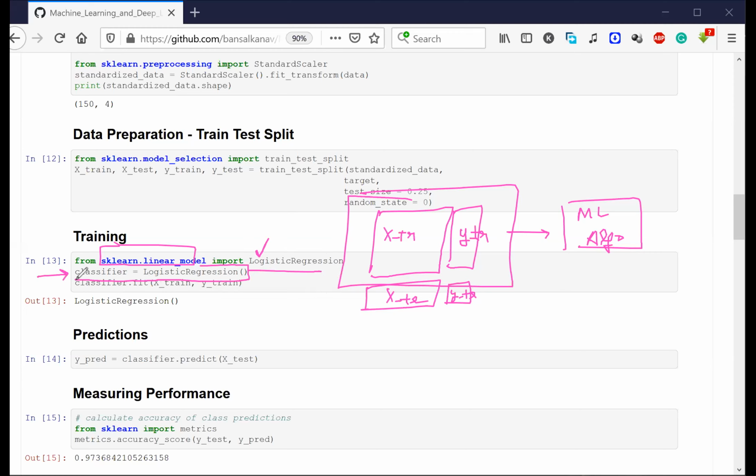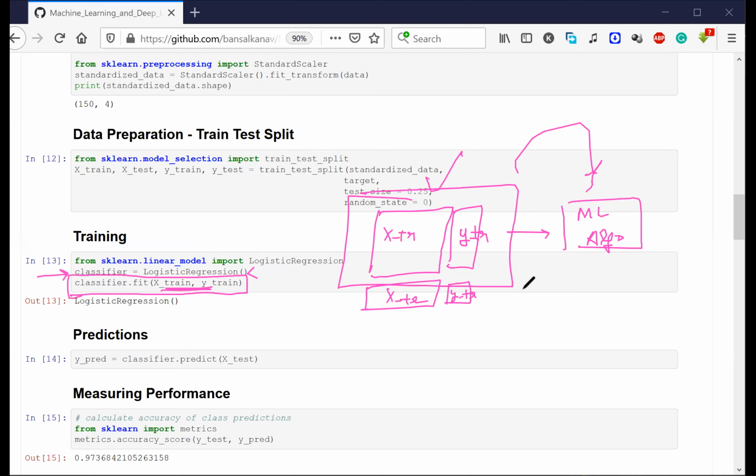This is the object oriented programming part. When you learn object oriented programming, you will understand this line. Let's not worry about it for now. Just understand that you are creating a classifier, a variable that helps you implement the logistic regression algorithm. And to perform this training, where you take this entire data and give it to the machine learning algorithm, you simply write classifier.fit and then the entire data. Is it clear to everyone now?